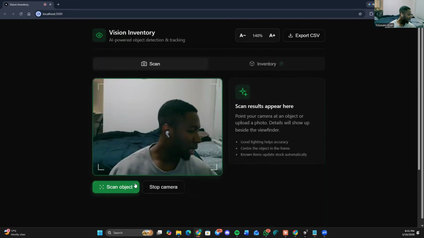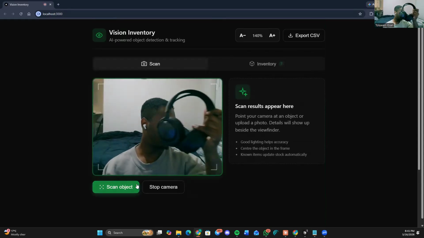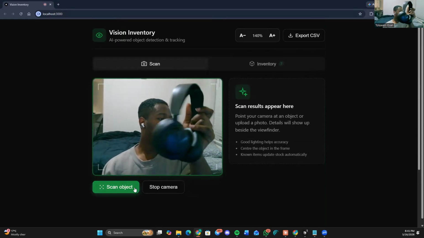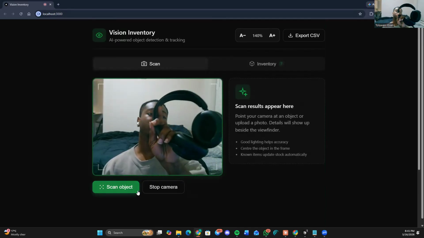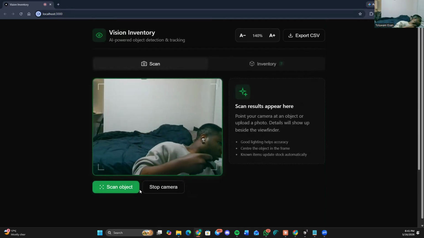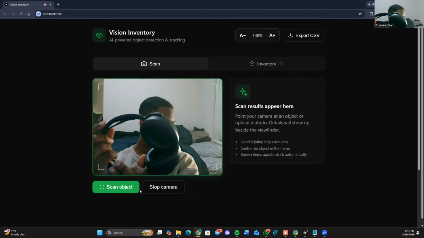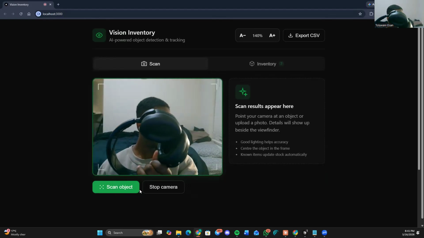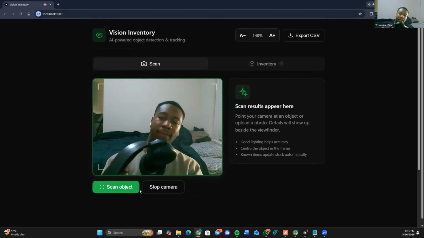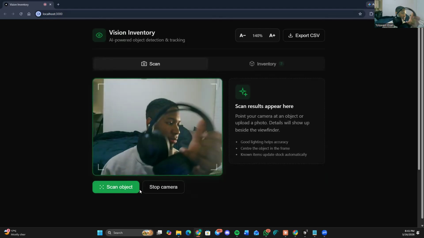Now let me scan my gaming headphones. Because of the lighting in the room, okay, let's turn this light on. This light is not good. Okay, let's do this.